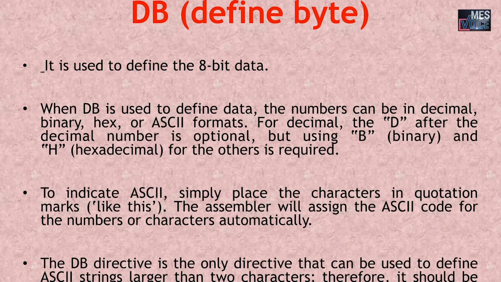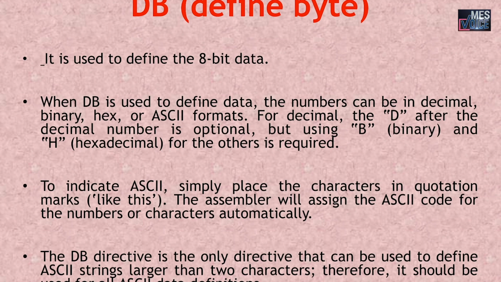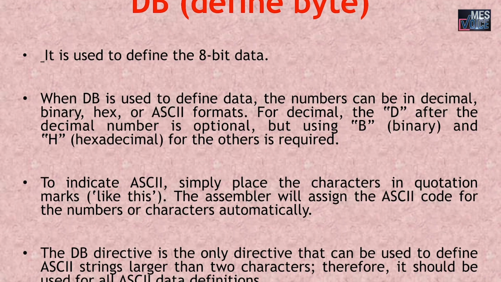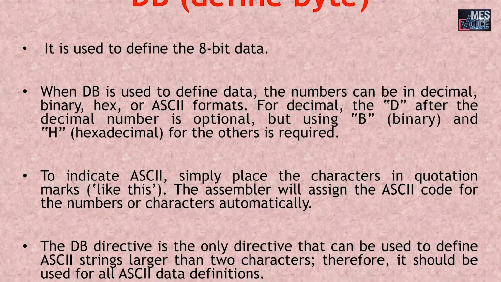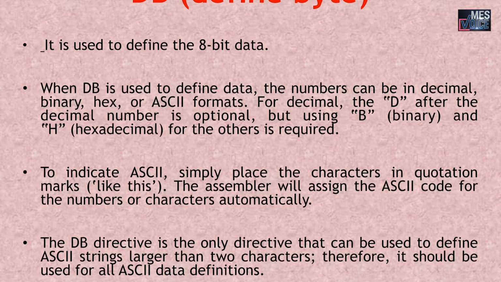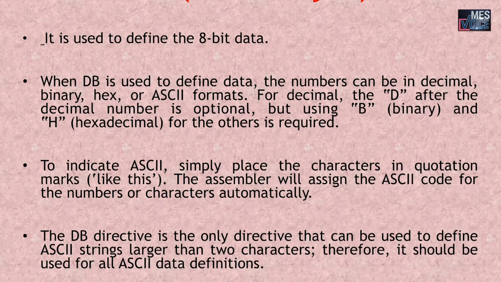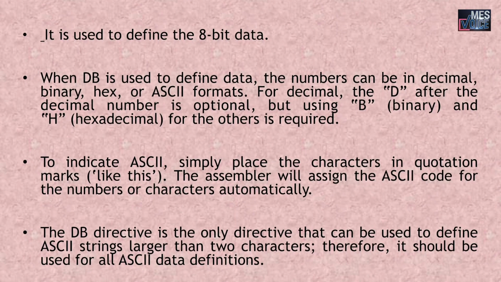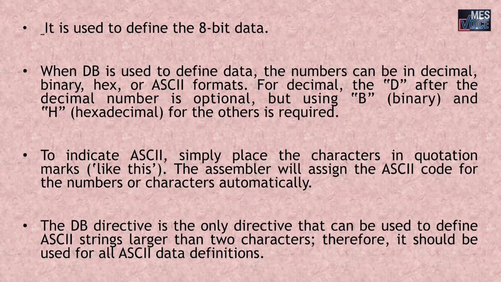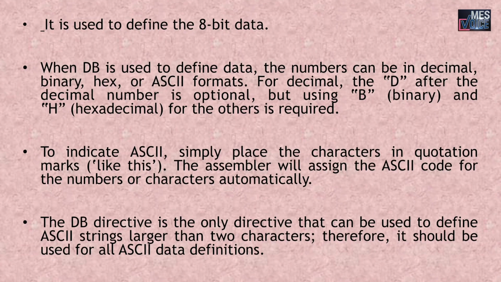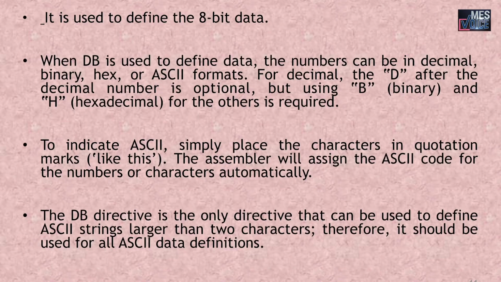For decimal, the D after the decimal number is optional, but using B for binary and H for hexadecimal is required. To indicate ASCII, simply place the characters in quotation marks. The assembler will assign the ASCII code for the numbers or characters automatically. The DB directive is the only directive that can be used to define ASCII strings larger than 2 characters. Therefore, it should be used for all ASCII data definition.